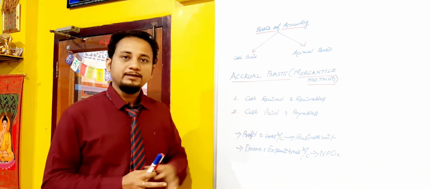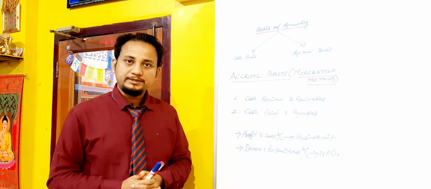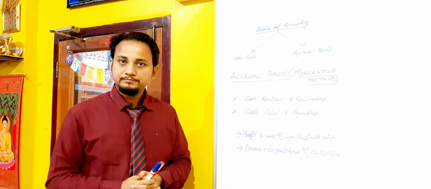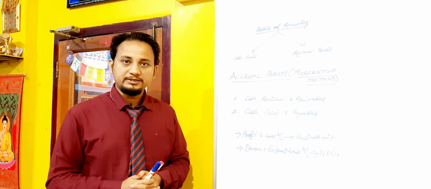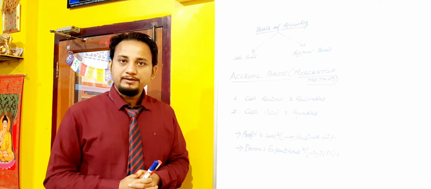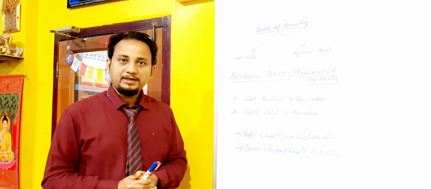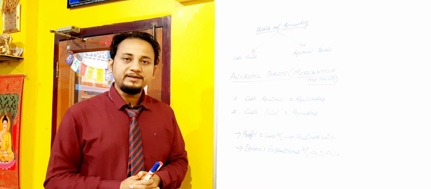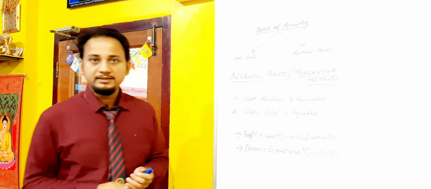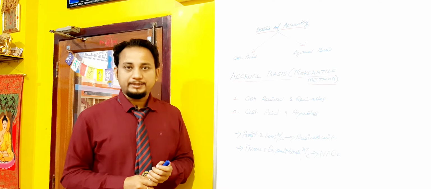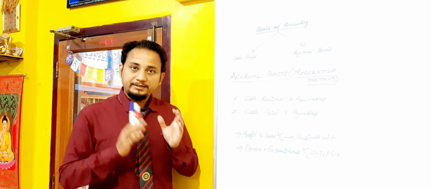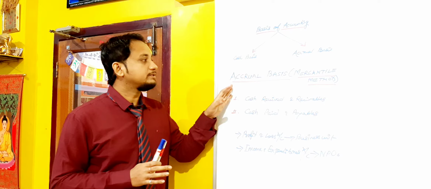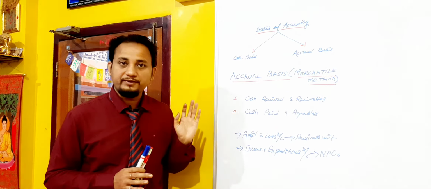In the same way, if we are selling goods, then we will write it down as income, because we know that income is recognized at the time of making sales. But we are not receiving the payment; we are about to receive the payment at a future date. In such a case, that is called accrued income. That accrued income we will consider under the accrual basis of accounting.